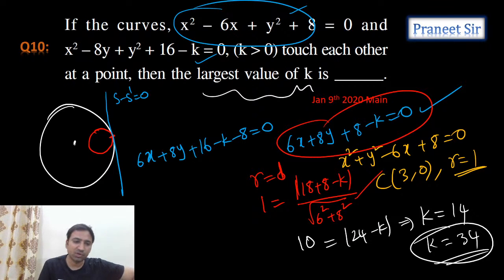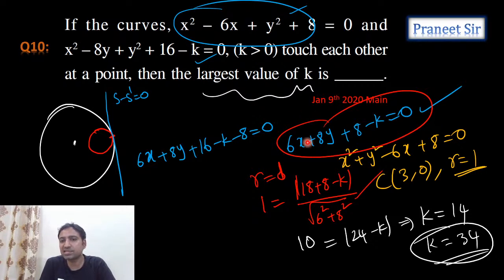Rajkumar, you didn't understand, right? Okay, let's discuss one more time for Rajkumar. So two circles are there. These two circles are touching each other. We don't know whether they are touching internally or externally. I am assuming that they are touching each other internally. If two circles are touching internally, the common tangent we can calculate by using the formula S minus S dash is equal to 0, the radical axis. When you subtract these two equations, we get the radical axis, which is the common tangent.